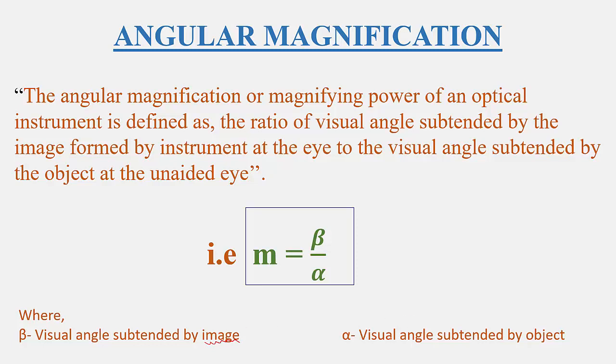And alpha indicates visual angle subtended by object at the unaided eye. So this is angular magnification. That means this magnifying power or angular magnification gives how much ability the instrument is having to magnify the image or to enlarge the image. So that ability we can easily calculate using angular magnification.